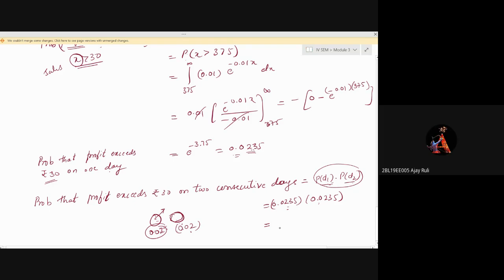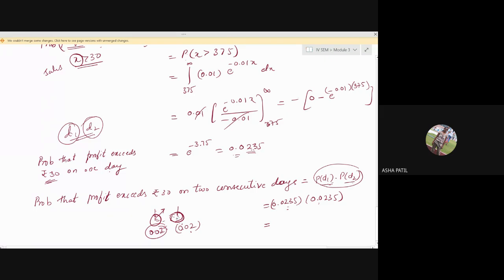Why we have to multiply instead of adding? See, when addition comes, either you want the probability of that amount exceeding 30 on one of the days, either on day 1 or on day 2, means you'll go for addition. What's the probability that the profit exceeds 30 on either of the days? Means you'll go for addition. Either it should exceed here or it should exceed on second day. What we want is the profit has to exceed 30 on both the days. Here also you have to get the probability that it exceeds 30 again on the second day.